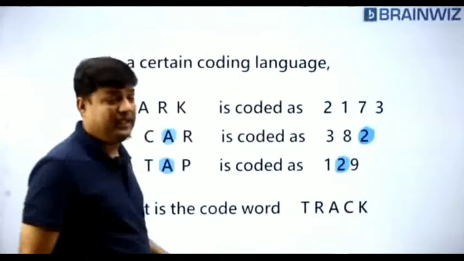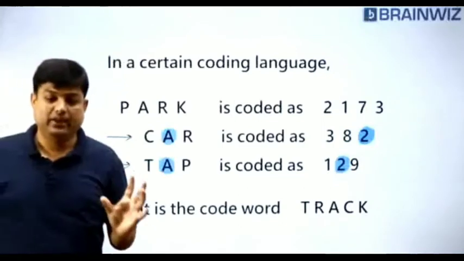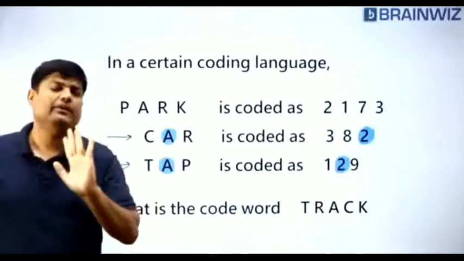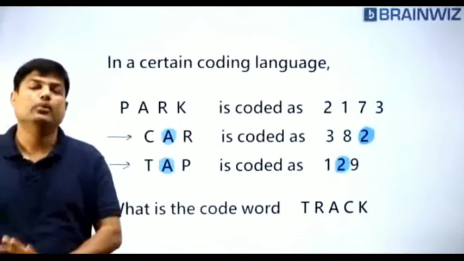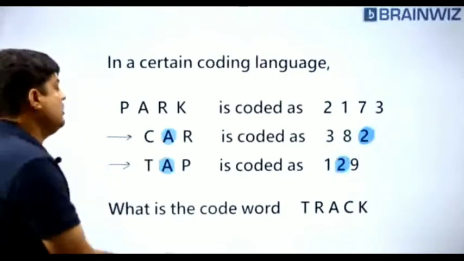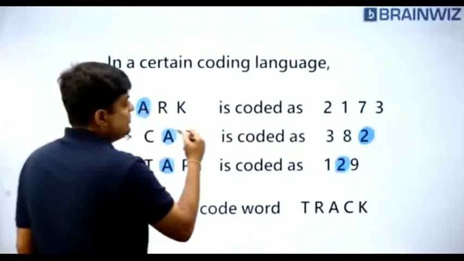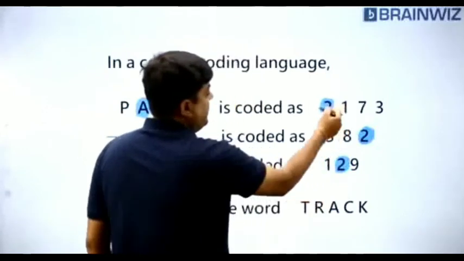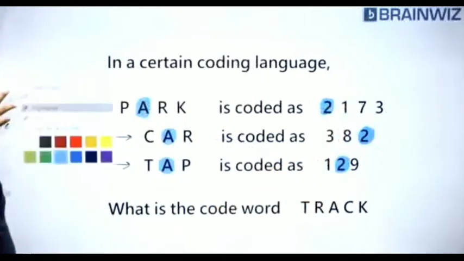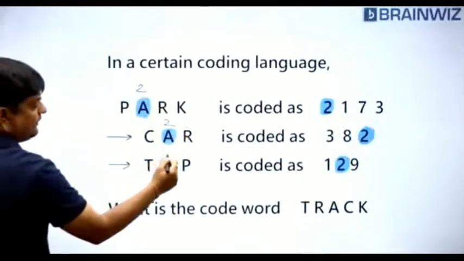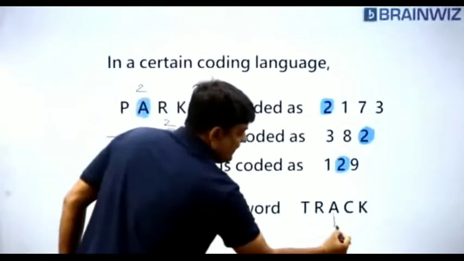Understood what I'm doing? I'm comparing. I'm starting the question from where only one fellow is common. This is my motive. Are you understanding? So we can call A as 2. So we have understood that A value is 2. So here in track, A value is 2.